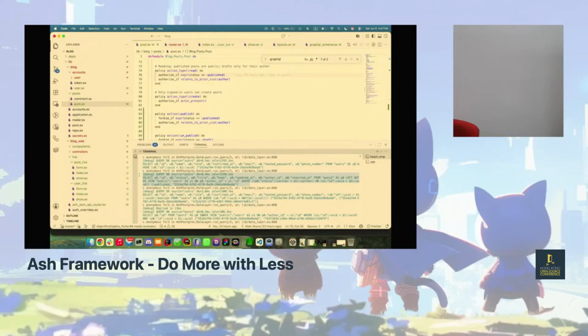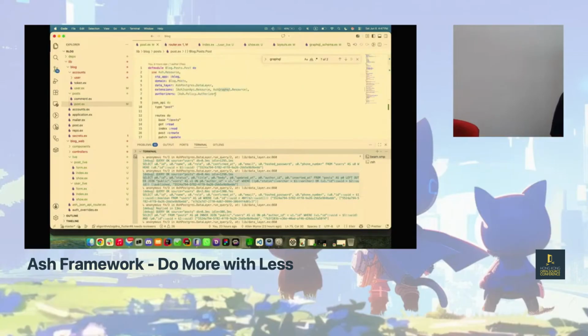It's called Ash Framework, and this is called the policy feature. Specifically, it's this thing over here, the Ash Policy Authorizer. Probably because they're thinking maybe they'll make up another one in the future. I don't know.